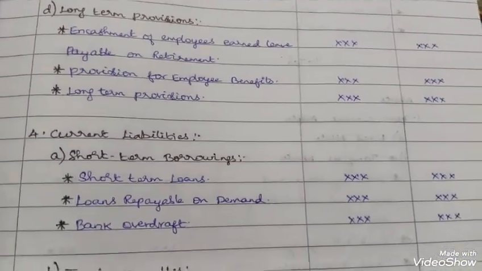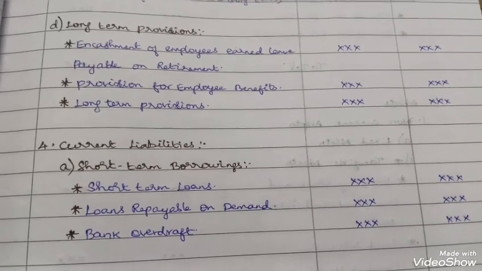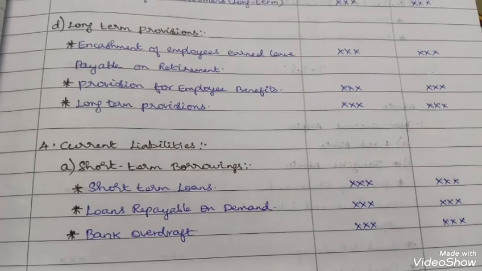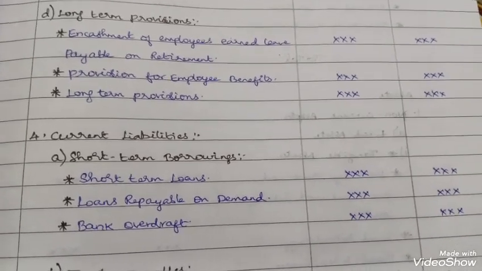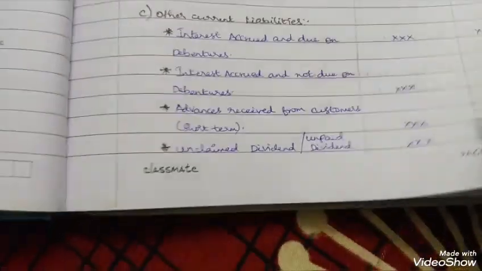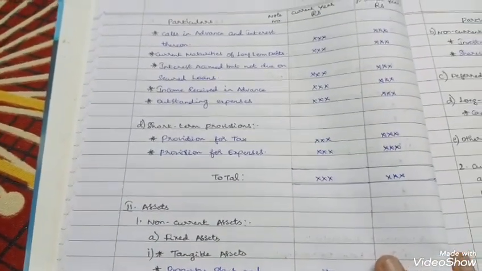Current liabilities, fourth. Under equity and liabilities, the fourth and last head is current liabilities. They also show 4 items: short-term borrowings, trade payables, other current liabilities, short-term provisions.